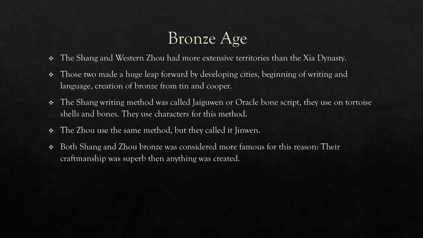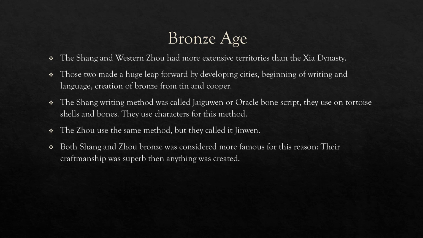Also, they expanded on the writing system they created, from Jiaguwen, the oracle bone script used on turtle shells, to Jinwen, which was used on vases, copper, and pots, which can now be seen in museums today. Both Shang and Zhou bronzes were considered most famous. They were not famous for their great number or diverse quality. They were famous for their spectacular shape and superb craftsmanship. Soon after this, the Bronze Age was considered the greatest time for these people.